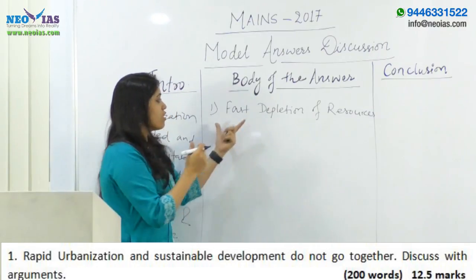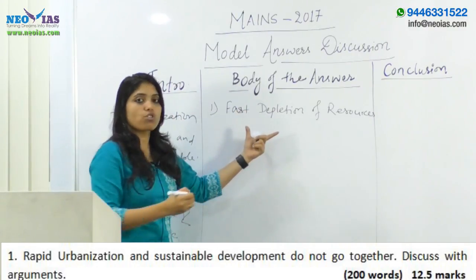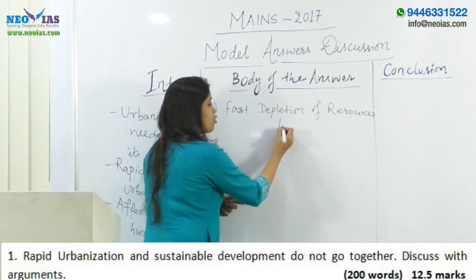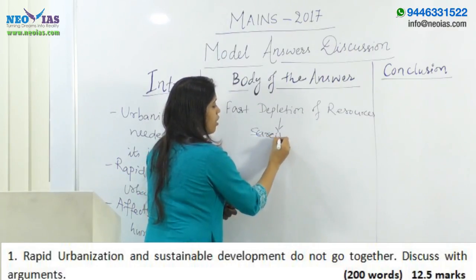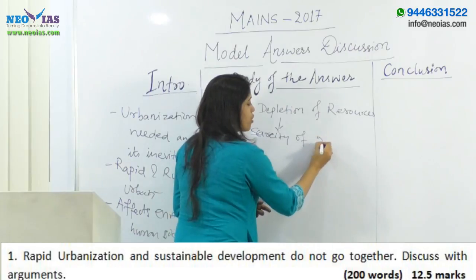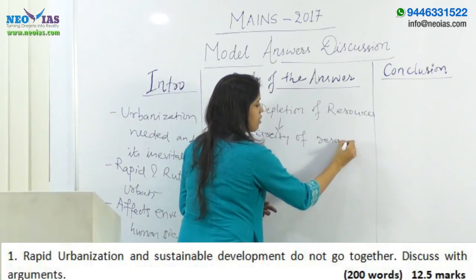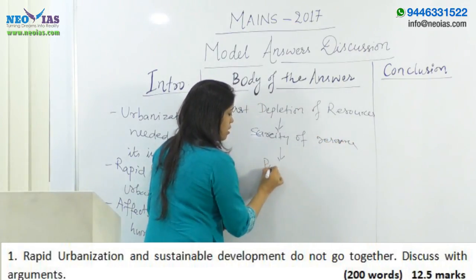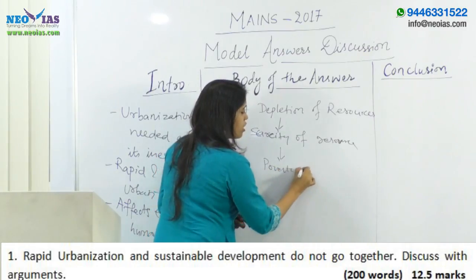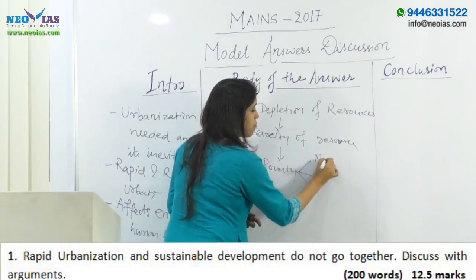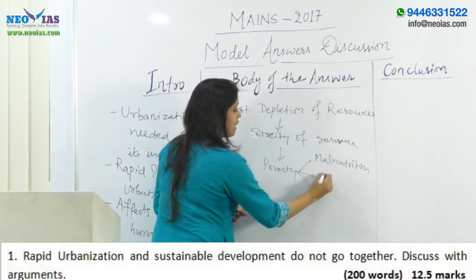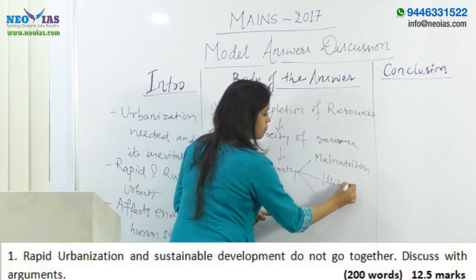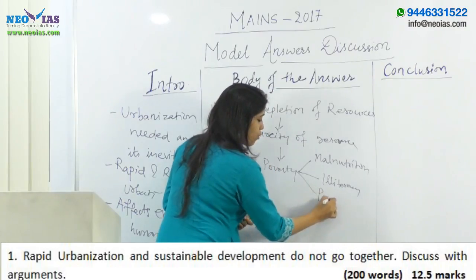So you have to show if the fast depletion of resources is happening, it will lead to scarcity of resources, and this scarcity of resources will lead to poverty, and then poverty will lead to many other problems like malnutrition, illiteracy, population explosion.